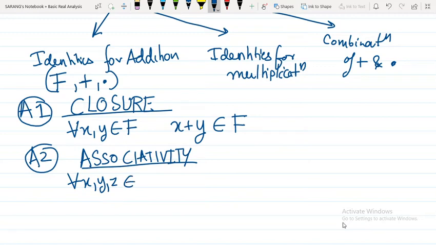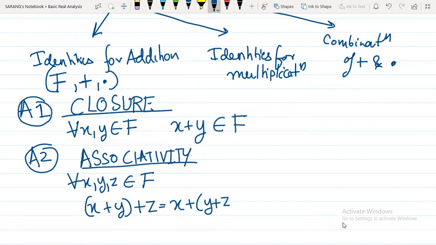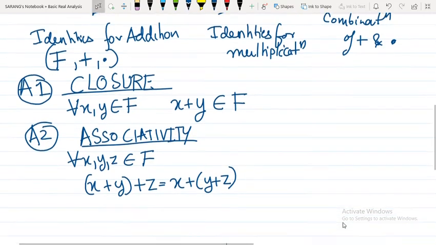You can take the same numbers also, because it is for every. However you associate the addition, the result will be the same. If I add x plus y and then add it to z, this will be the same as x plus the addition of y plus z. So for every x, y, z this is true. This is the second identity.